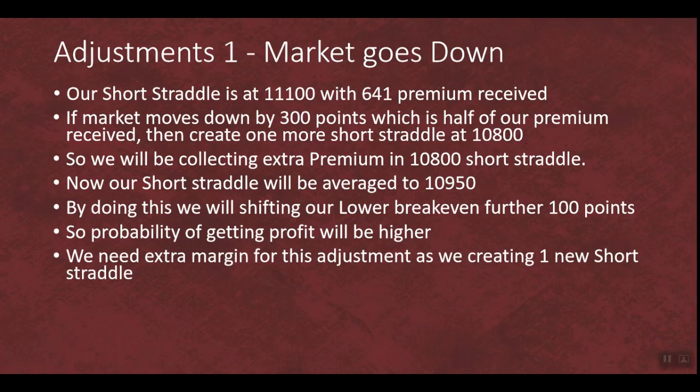We need extra margin for this adjustment as we are creating one new short straddle here. So now we will have two short straddles, one at 11,100 and one at 10,800. So we require some extra capital to do these adjustments. Okay, so adjustment number 2, market goes down.